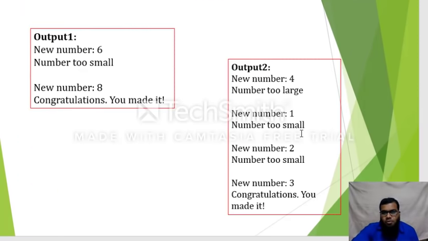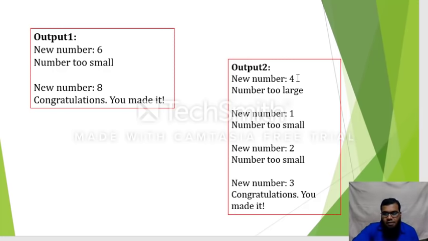In the last slide I have shown you two different outputs. First of all, you entered a number 6, saying that the number is too small. So the conclusion is, you need to give a number above 6. Next time I entered 8, and then the computer said the correct number was guessed: congratulations, you have made it.